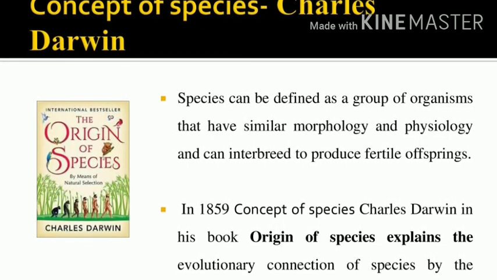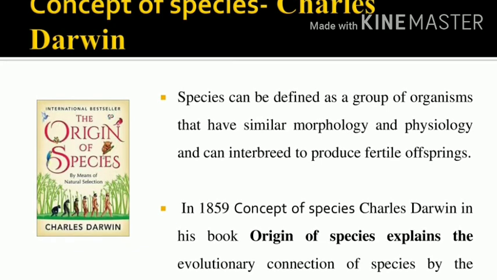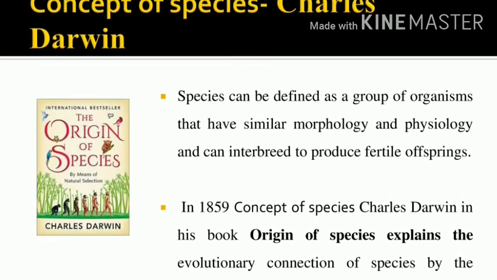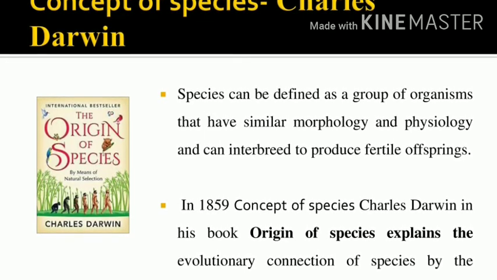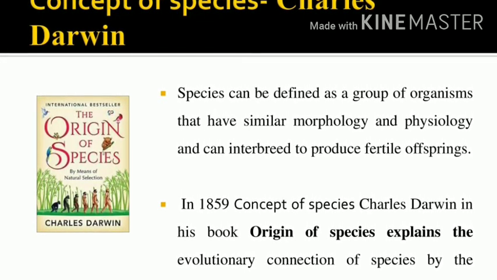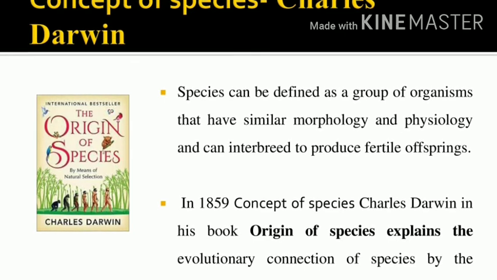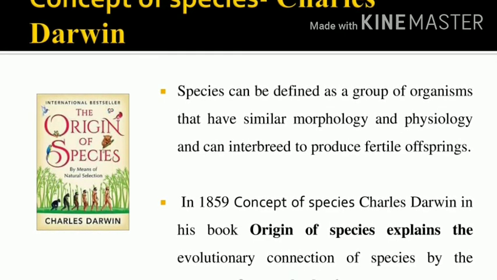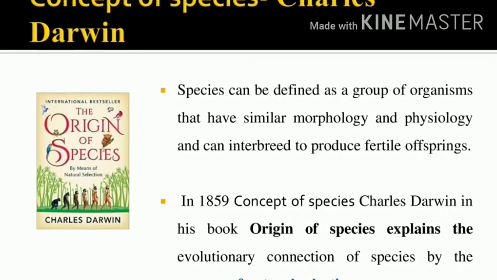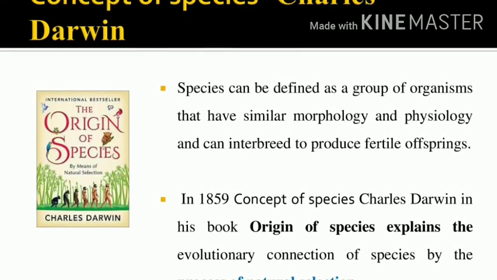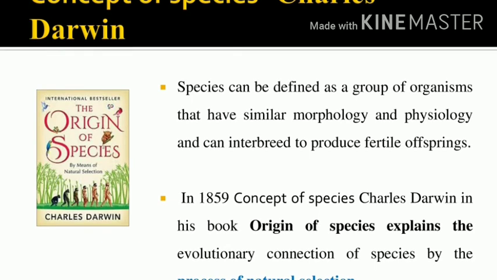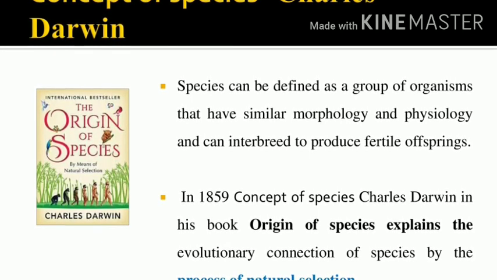What is the name of the book Charles Darwin wrote? Origin of Species. In this book he explained the evolutionary connection of species by the process of natural selection. Underline, the process of natural selection is very, very important. Darwin's main concept of species is based on the process of natural selection.